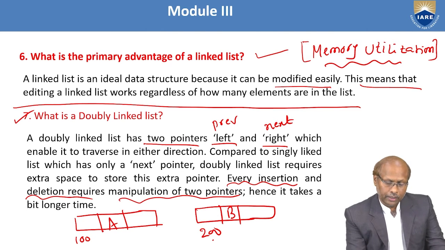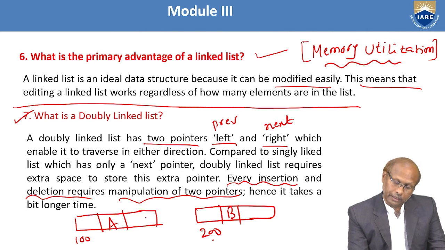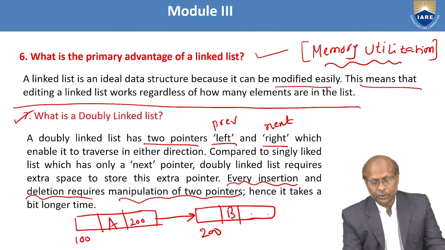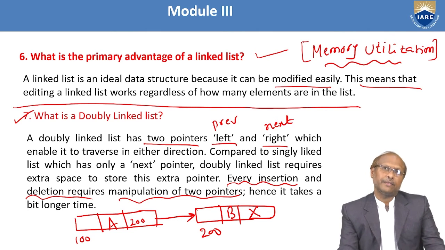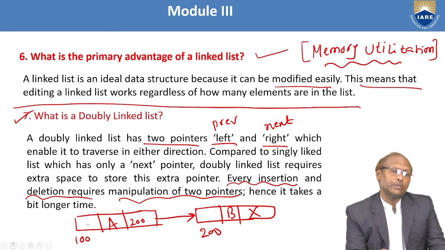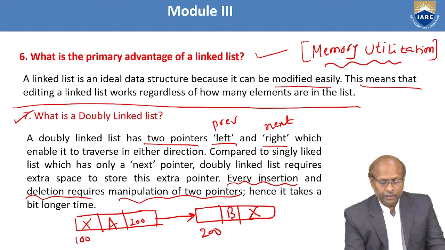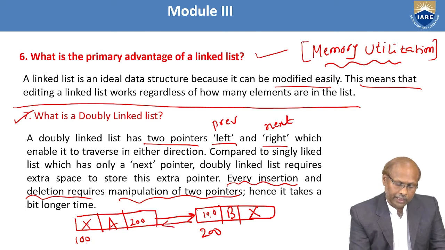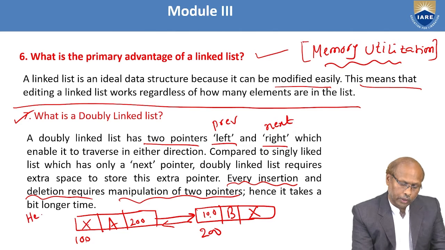This 200 will be available at the first node's next part. That means 200 should be there, so it is pointing here. Similarly, assume after the second node nothing is there. So I'll put a null. It indicates it is the end of the list. And this is also not pointing anywhere. That means before the first node, nothing is there. So I'll put null here also. And the second node is pointing to the first node, so I should write 100 here. It indicates that this is pointing to the first node. And this 100 is held by head. The head pointer is pointing to 100.